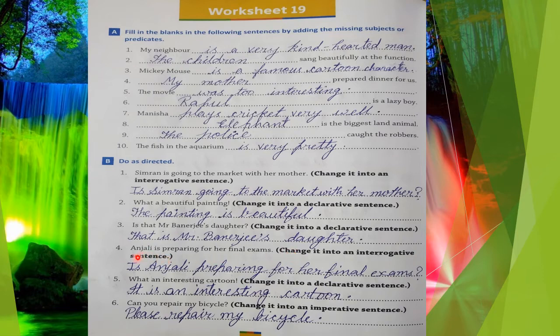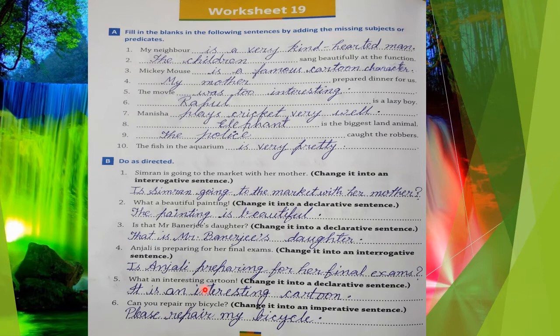Next is, Anjali is preparing for her final exams. This is a declarative sentence. We have to change it into interrogative, a question sentence. So you will write like this: is Anjali preparing for her final exams? Next, what an interesting cartoon. So it's an exclamatory sentence.